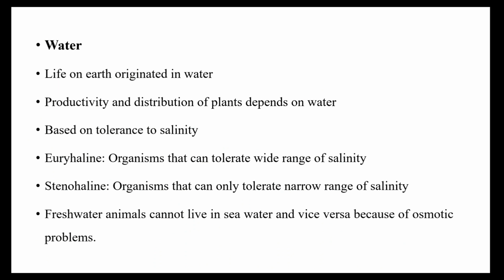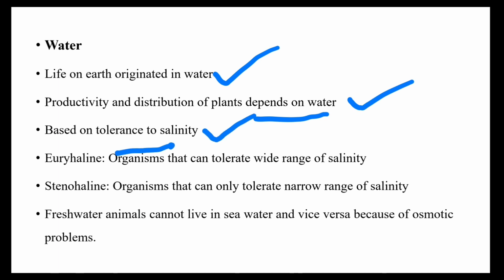Then water. Life on the earth originated in water. Productivity and distribution of plants depend on water. Based on tolerance to salinity, organisms can be divided into euryhaline and stenohaline. What is euryhaline? Organisms that can tolerate a wide range of salinity. Similarly, stenohaline means they can tolerate only a narrow range of salinity.